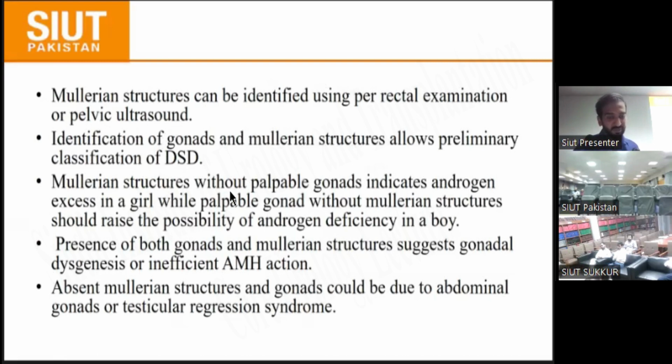Müllerian structure without a palpable gonad indicates androgen excess in a girl, while a palpable gonad without Müllerian structure should raise the possibility of androgen deficiency in a boy. The presence of both gonad and Müllerian structure suggests gonadal dysgenesis or insufficient AMH action, and absent Müllerian structure and gonad should be due to an abdominal gonad or testicular regression syndrome.